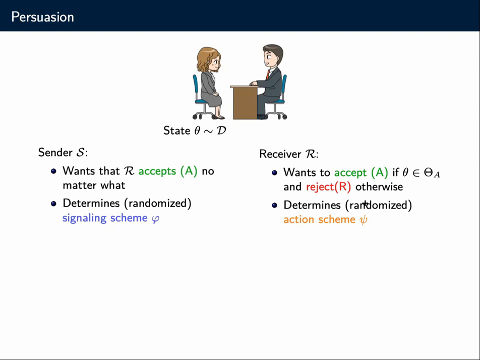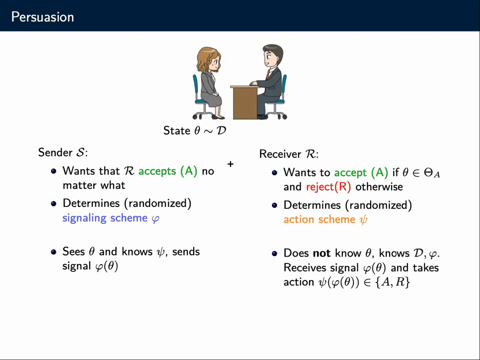They determine a strategy or a scheme. The sender determines a signaling scheme to disclose information about the state of the world. And the receiver, getting this information, determines an action scheme that maps the messages he gets to an action.